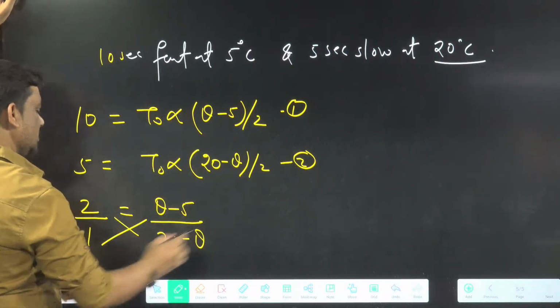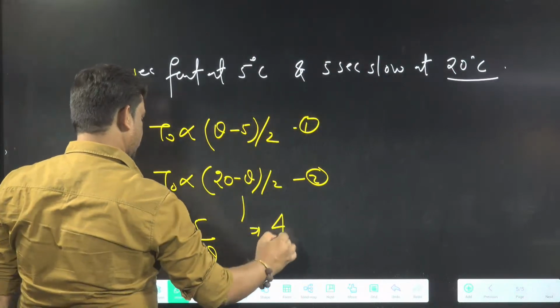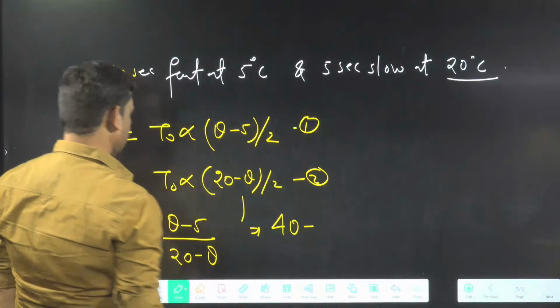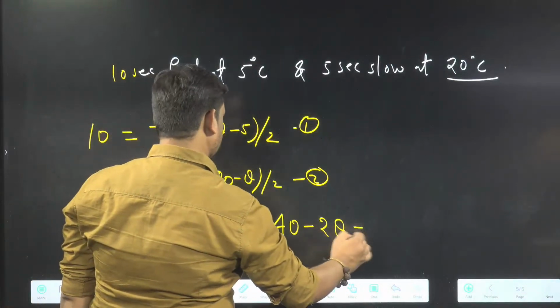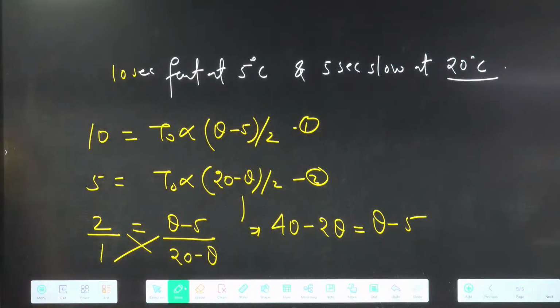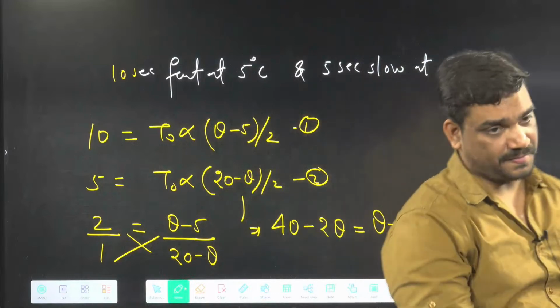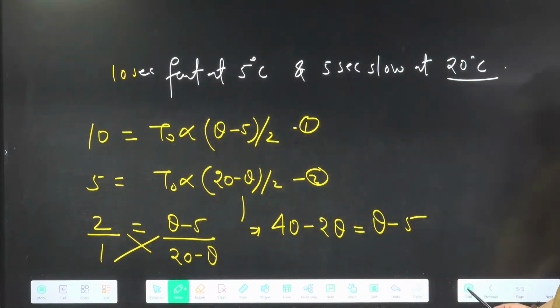We can do the cross. If you do the cross, then 40 minus 2 theta equal to theta minus 5. So you are getting the same answer as 15. All got the correct answer.